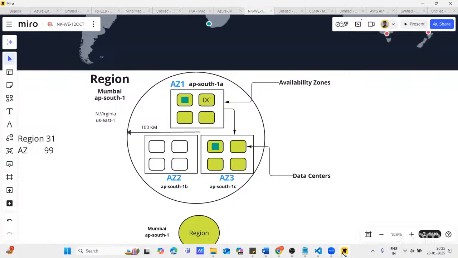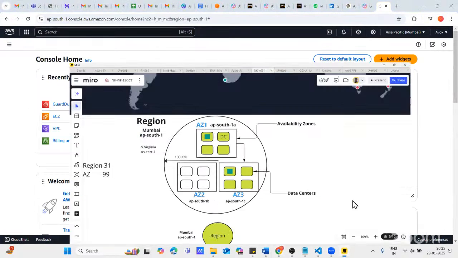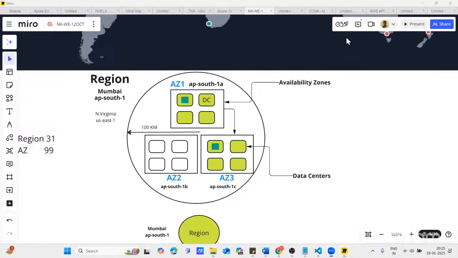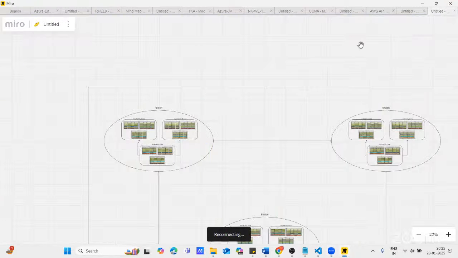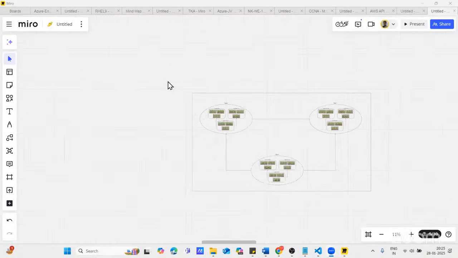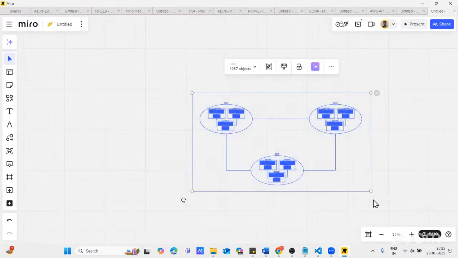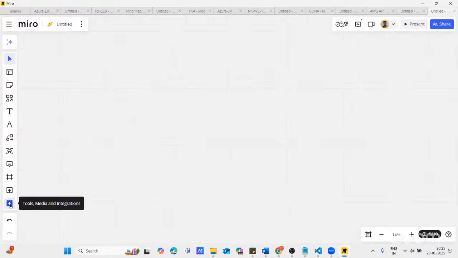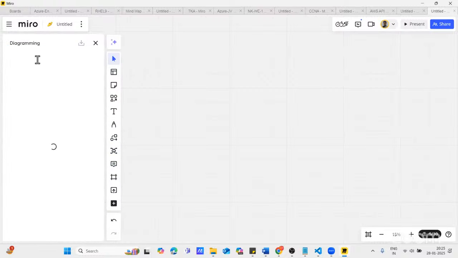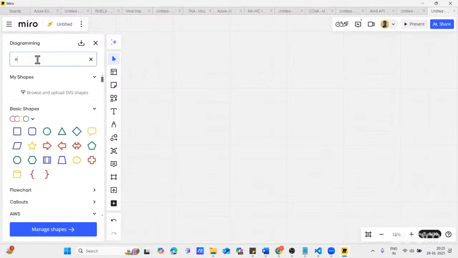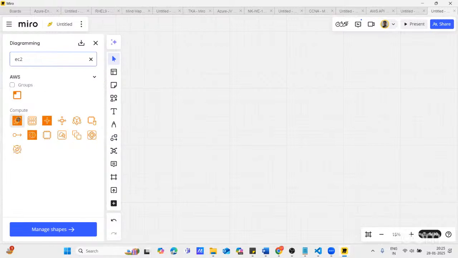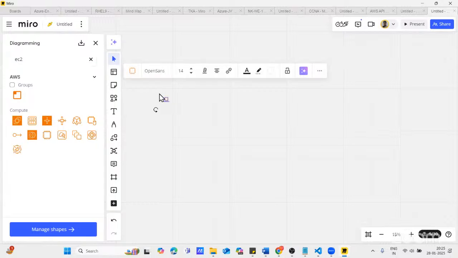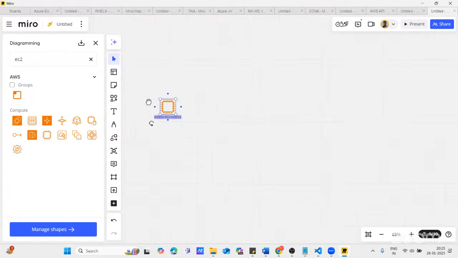Let me tell you one thing very simple. Let's say you are creating your infrastructure. I'm deleting this, it is really heavy. I will share it with you, not an issue, I have notes. Let's say, for example, you are creating two machines. Here we have a machine, and a machine is known as an EC2 instance. Let's say this is my EC2 instance.